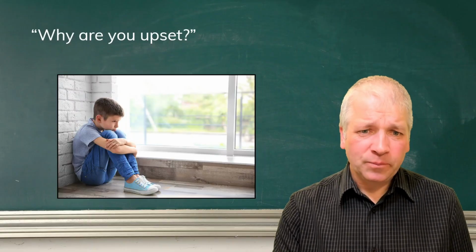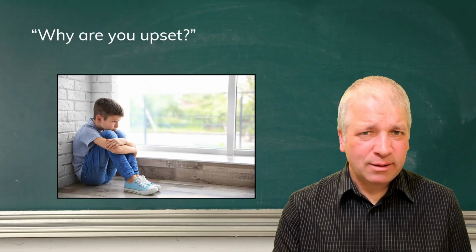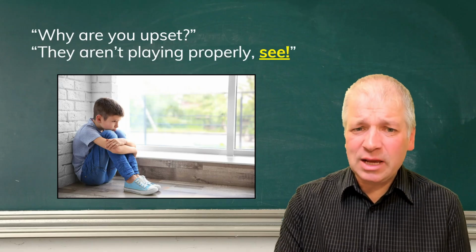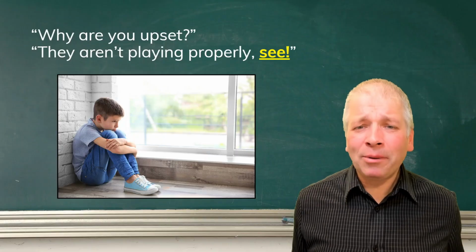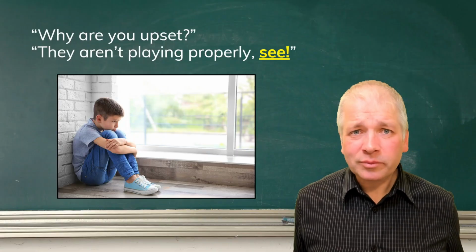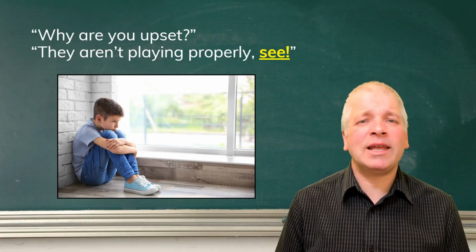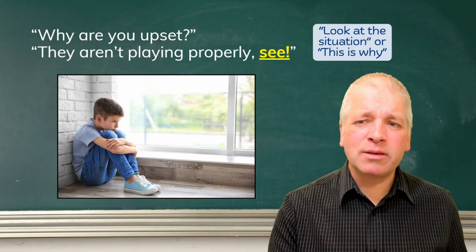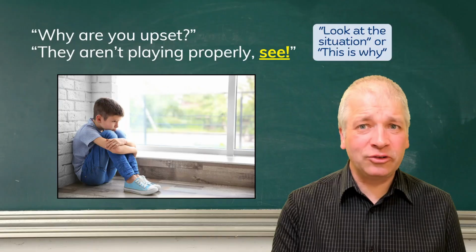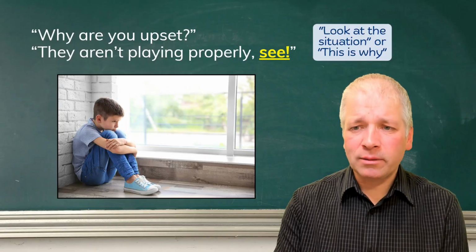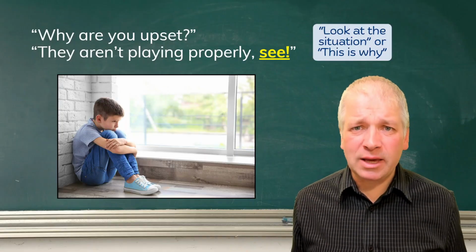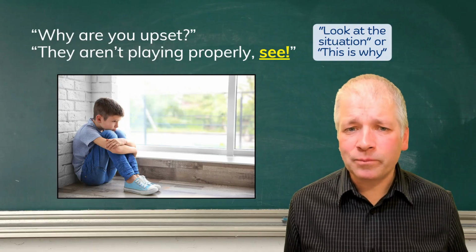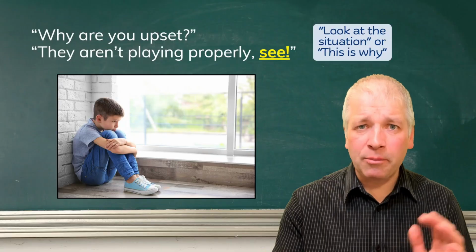Similarly, this one. This boy looks upset. So you ask him, why are you upset? And in his explanation, he says, they aren't playing properly, see? Now, see sounds more like an exclamation than a question here. And really what see means is, look at the situation. This is why. They aren't playing properly, see? This is the situation. They aren't playing properly. This is why they aren't playing properly.